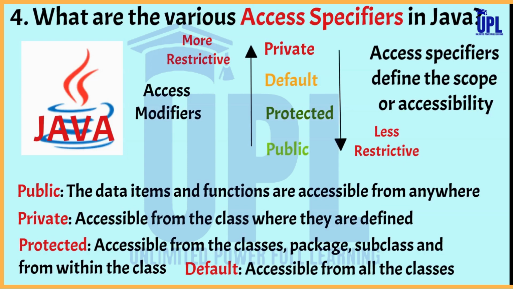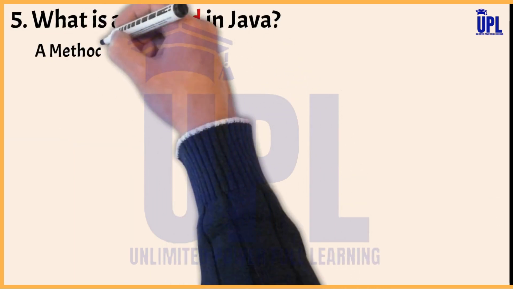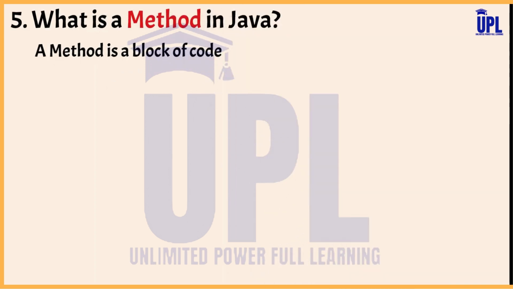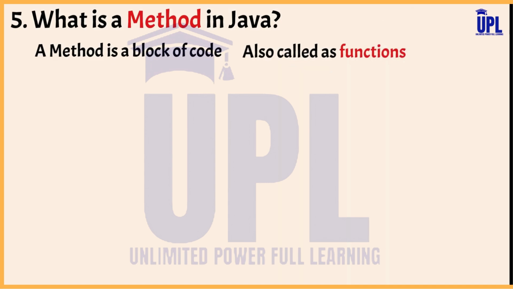So coming to the next one, what is a method in Java? A method is a block of code that performs a specific task. Methods are also called functions. Methods can also take input of data in the form of parameters.